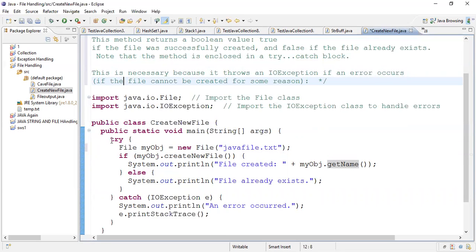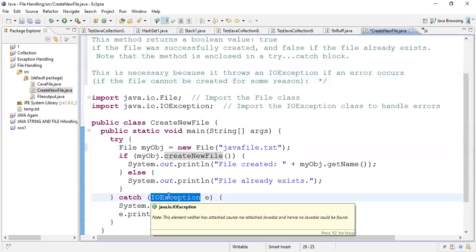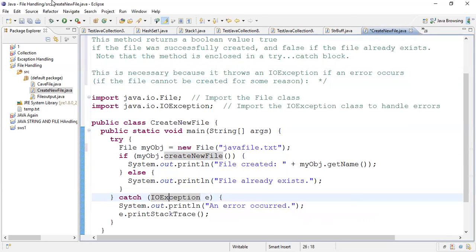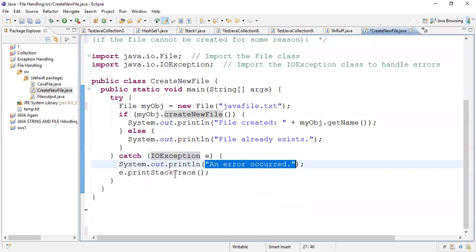So that's why we have put this code in the try block, and in the catch block we are interested to catch input output exception, and we are printing here an error occur, right? And e dot print stack trace, right? Stack trace will get printed on the screen. Whatever error occurs, all the details will get printed on the screen.